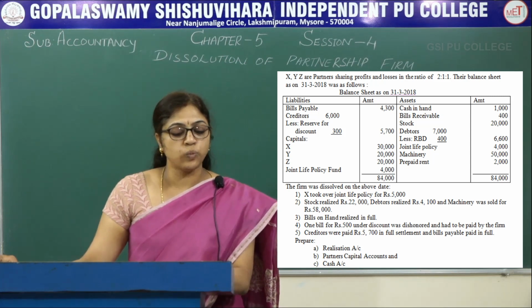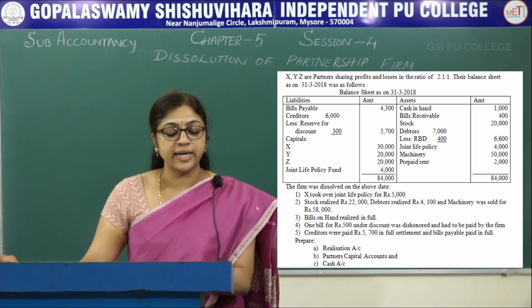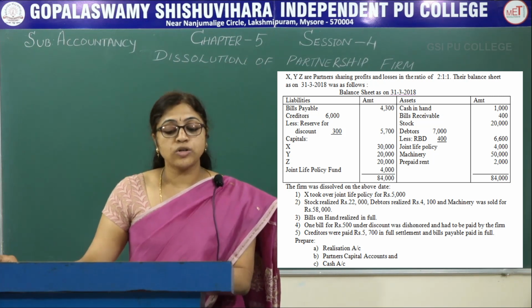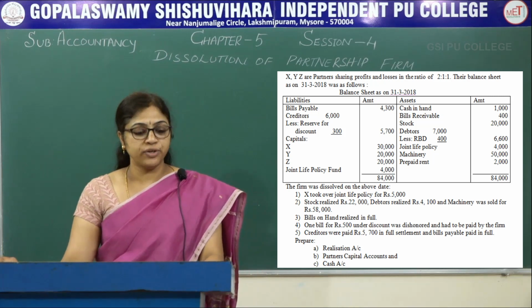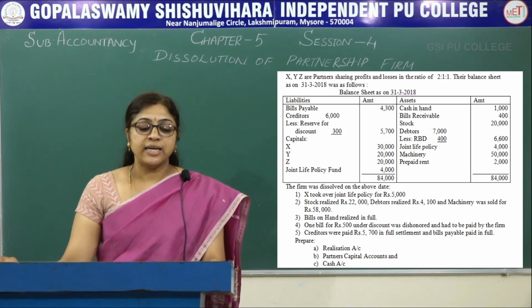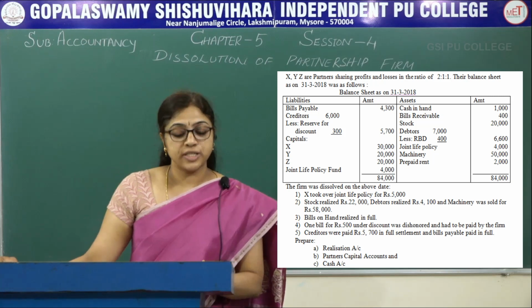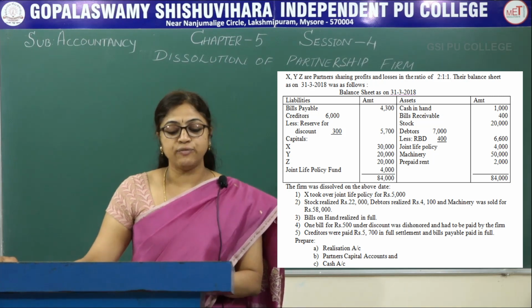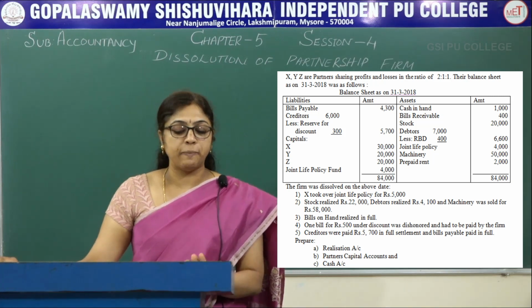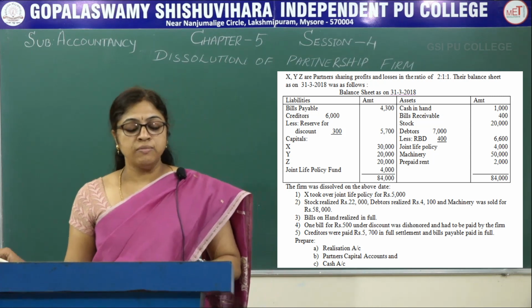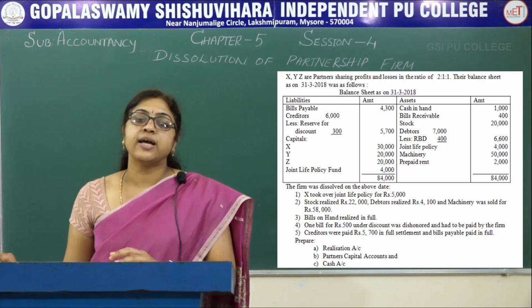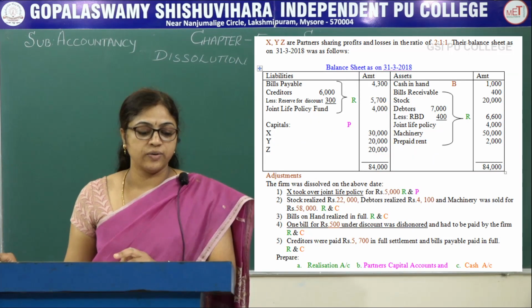Fourth adjustment, one bill of rupees 500 under discount was dishonored and had to be paid by the firm. Next one, creditors were paid rupees 5,700 in full settlement and bills payable paid in full. So you have to prepare the realization account, partners capital accounts and cash account.